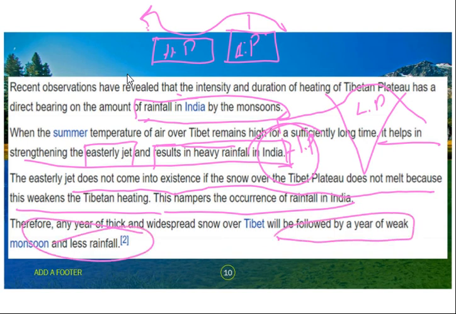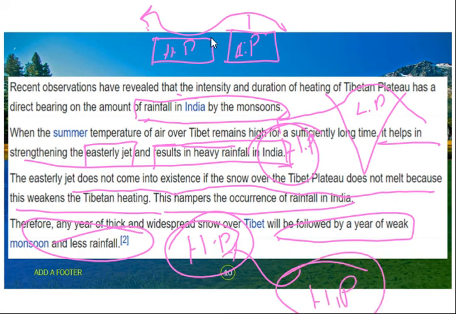I already told you when there is high heating, it results in low pressure. Similarly, there is high ice. Just think about permafrost, which is present at the poles. That is the reason there we experience high pressure, very very cold. So if there is any snow, it creates high pressure and hampers our rainfall. That is what these lines are saying.